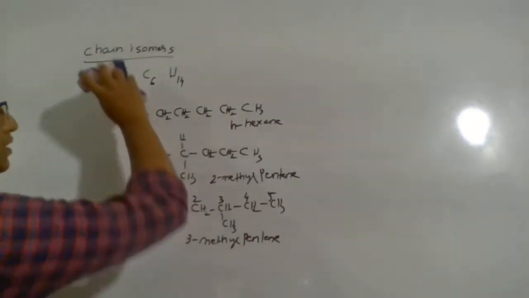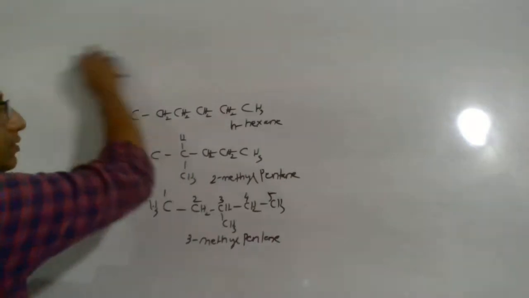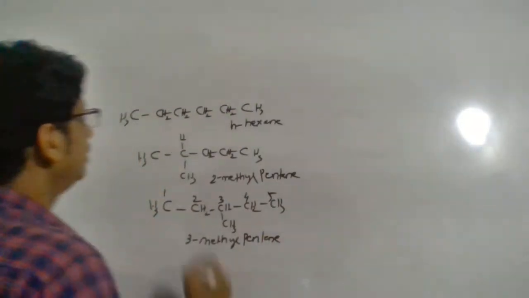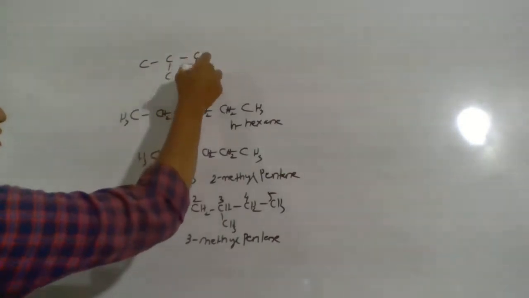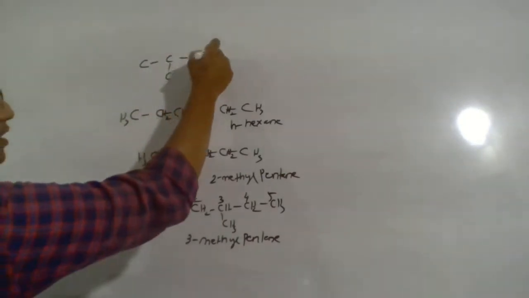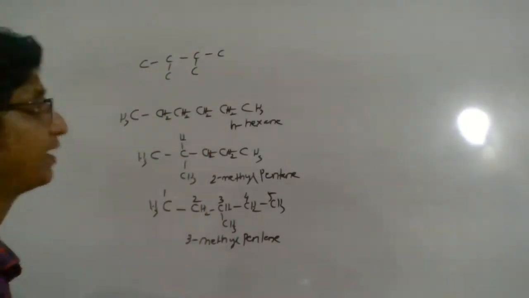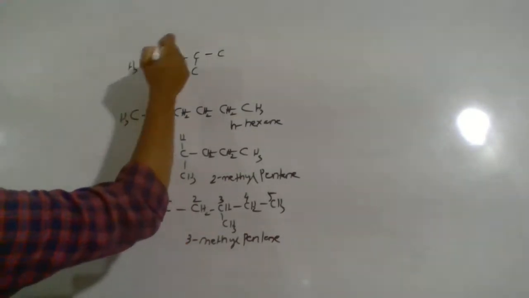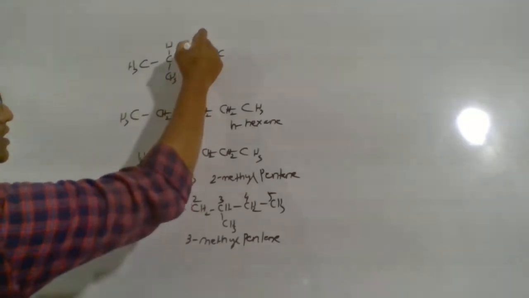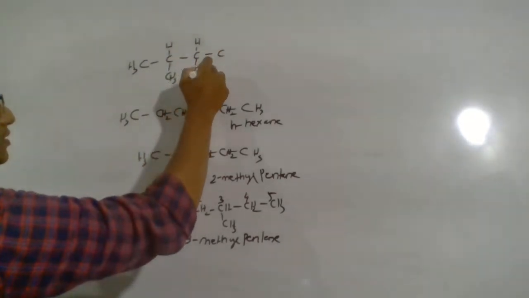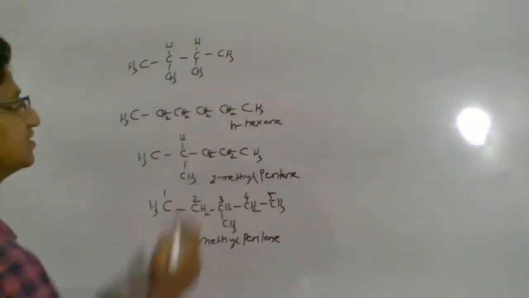This time now I want to put 2 branches back to back. 1, 2, 3, 4, 5. So it will be CH3, CH, here will be CH3, here 1, 2, 3 is done, one more hydrogen, CH3, CH3.